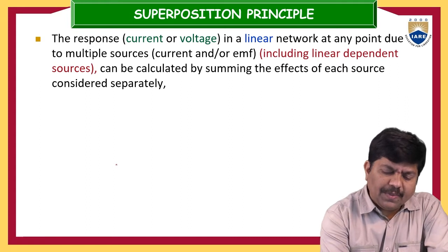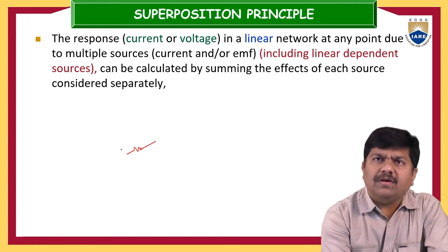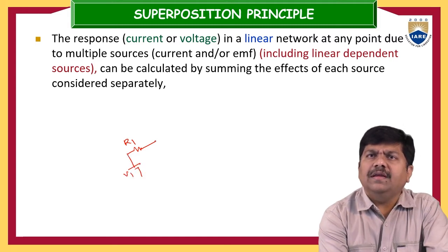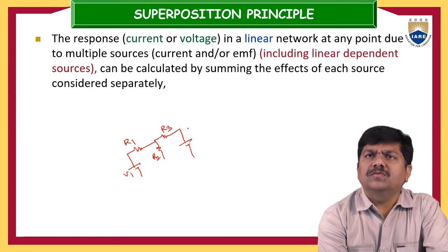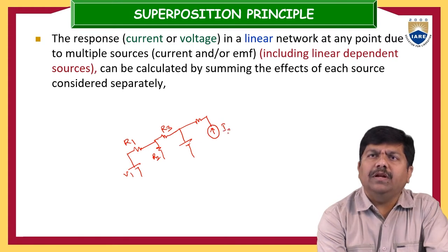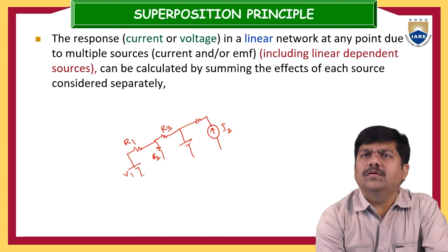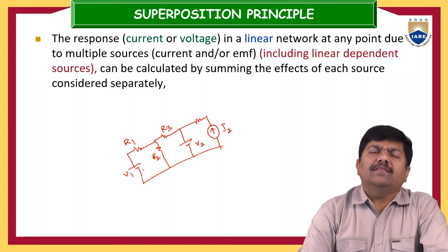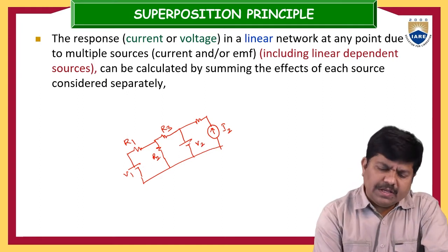What is this summing of the effects of each source considered separately? Suppose we take one simple electrical network. This is R1, this may be one voltage source V1, here this is R2, and this is R3. Now this is one more voltage source, V2. Here this is R5, and let me assume this is a current source, I2.